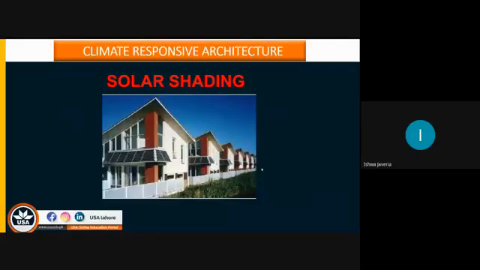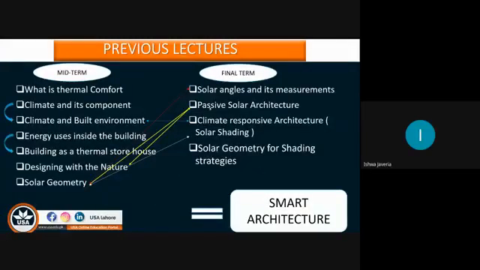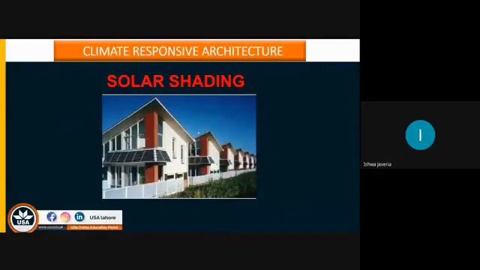The topic for today I have selected: I have already told you about the solar angles and its measurement. We have studied passive solar architecture, and today we'll study climate responsive architecture. In climate responsive architecture, we'll be studying solar shading. So, dear students, what is solar shading and why is it important as an architect in our field? Let me tell you all these things. Let's begin with that.